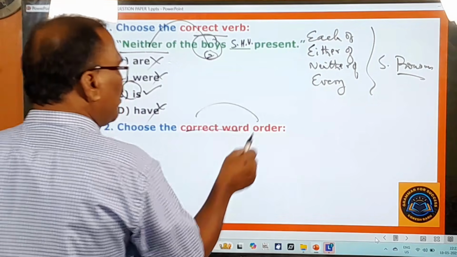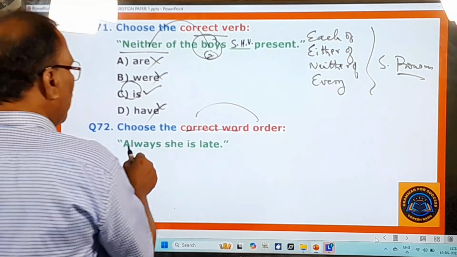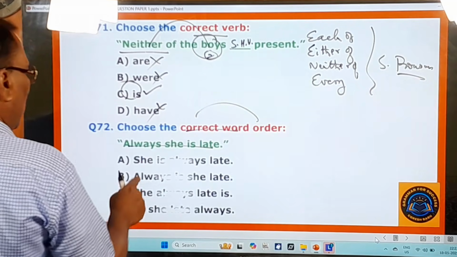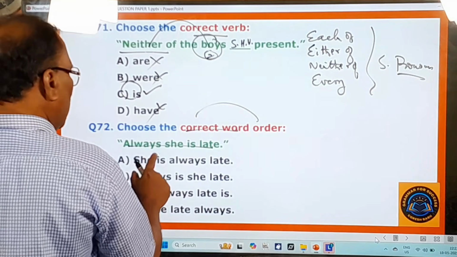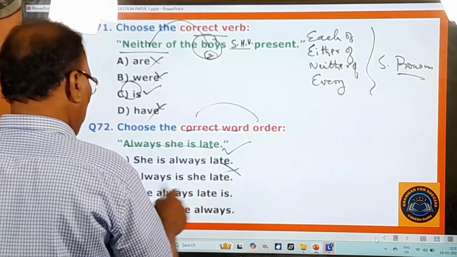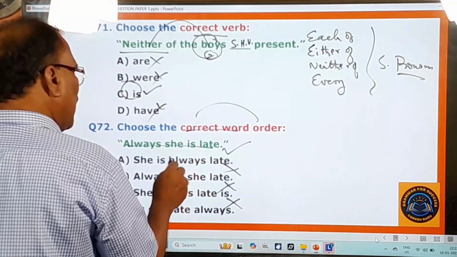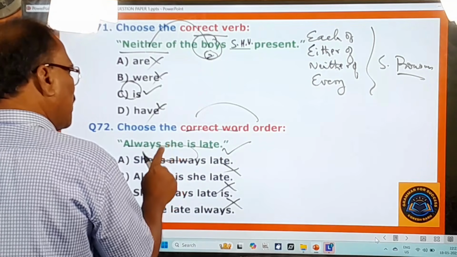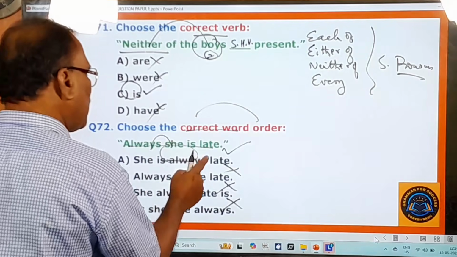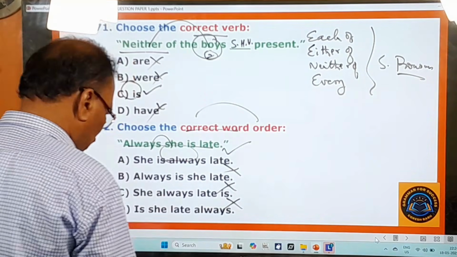Choose the correct word order. Again on word order there is one more question given. What is that? Always she is late. It is in the wrong word order. She is always late is the correct one. Always is she late? No. She always late is? No. Is she late? No. So she is always late. This always is an adverb, so it must be used immediately after the helping verb. Therefore you cannot say she always is late. Now you move on to other questions.